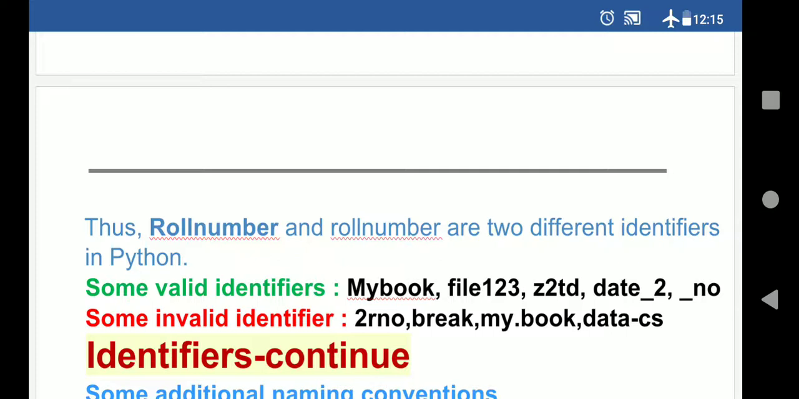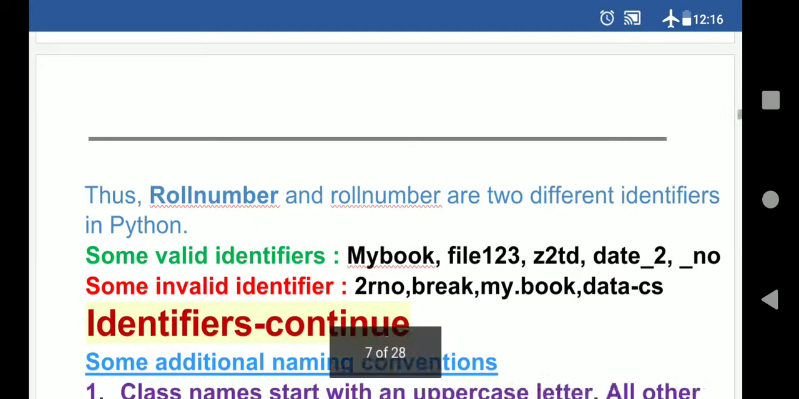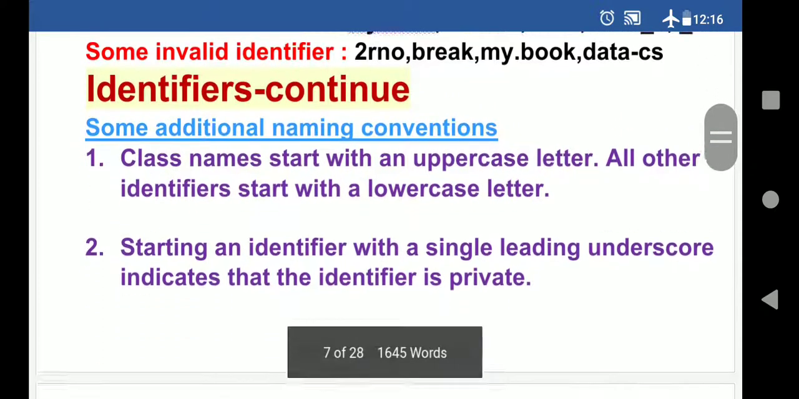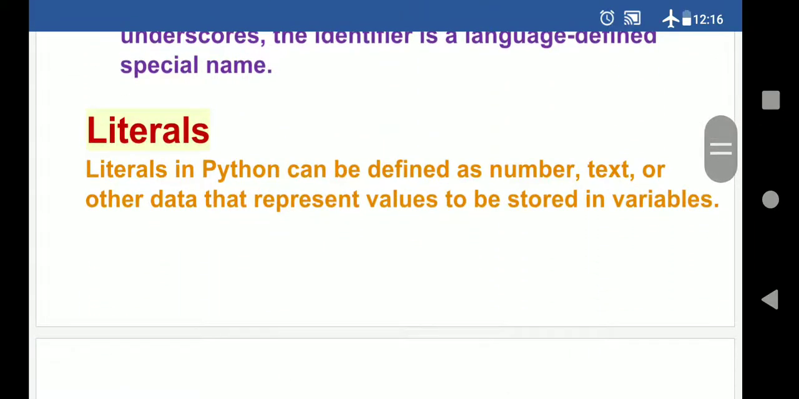Now see the invalid ones. 2 are number. Your first letter cannot be a number, so the first one is wrong. Then break. Break is a keyword. This is also wrong. Then my dot book. Dot is also here, a special character, so it is also wrong. Then data hyphen cs. Underscore is allowed but hyphen is not allowed, so it is also invalid. So now we have learned how to create a variable name and what are the rules we have to follow. Also there are some other rules, but we have no need to do these rules, we have to leave them.